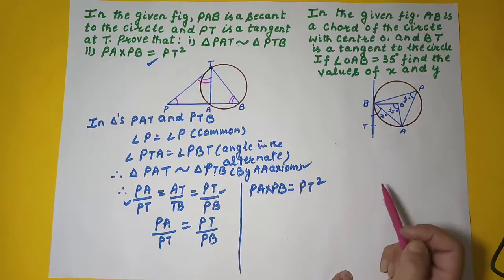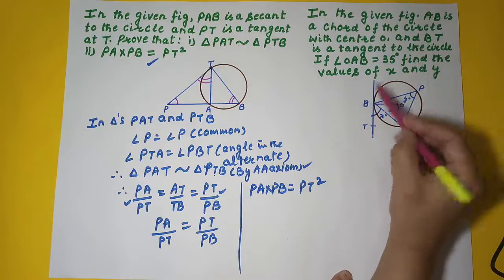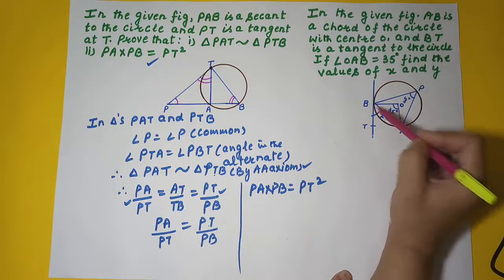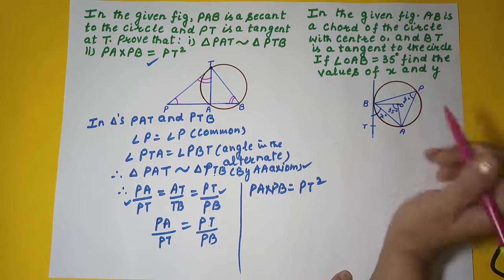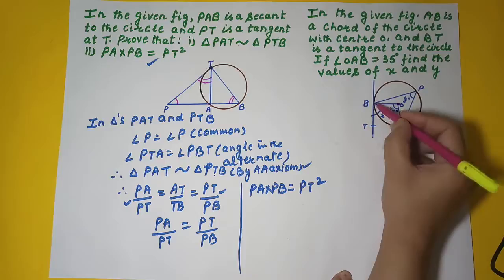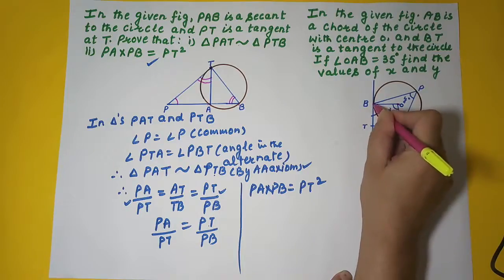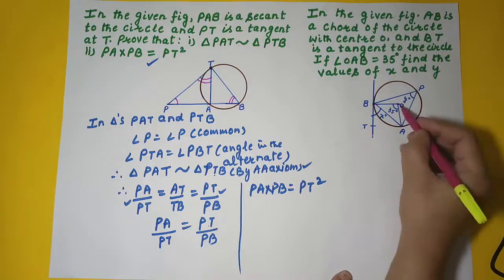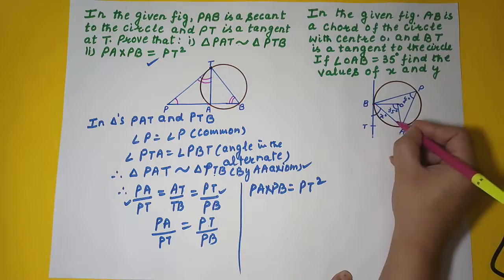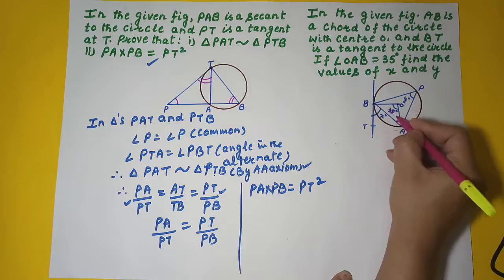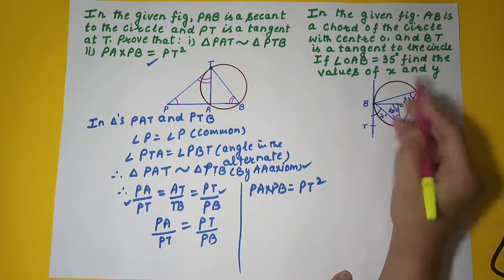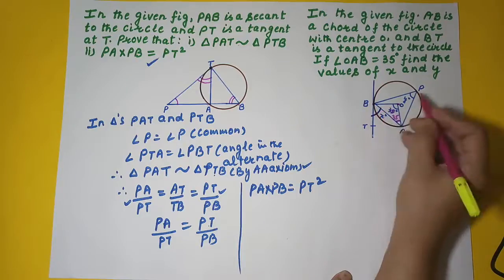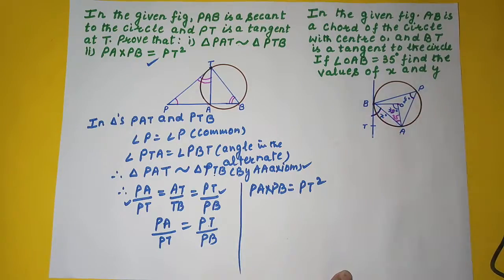In the next question, he is saying that in the given figure, AB is a chord to the circle and the center is O, and BT is the tangent at B, right? So B is the point of contact, and angle OAB, that means this angle, is 35. OAB is 35. We have to find the values of x and y. Fine.